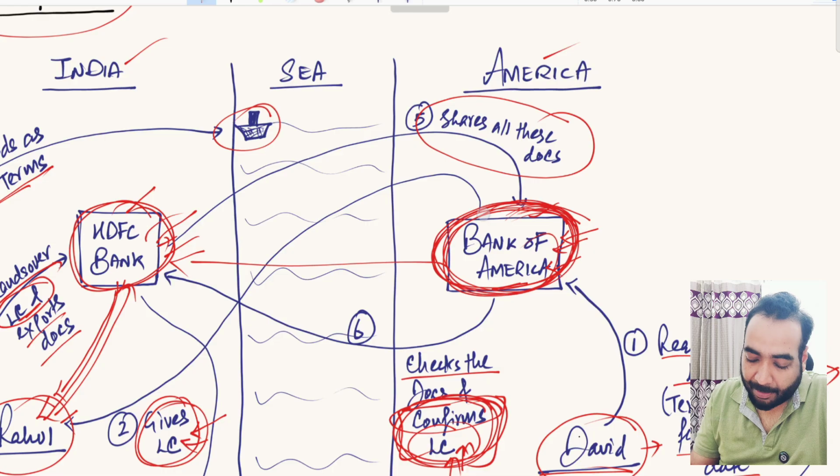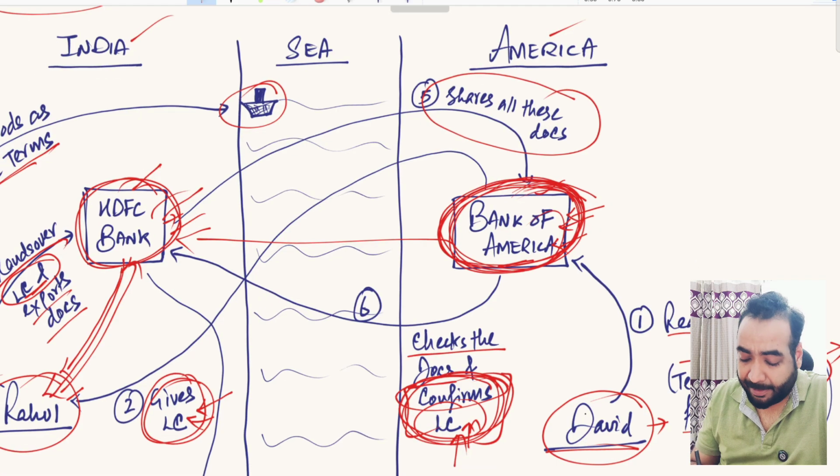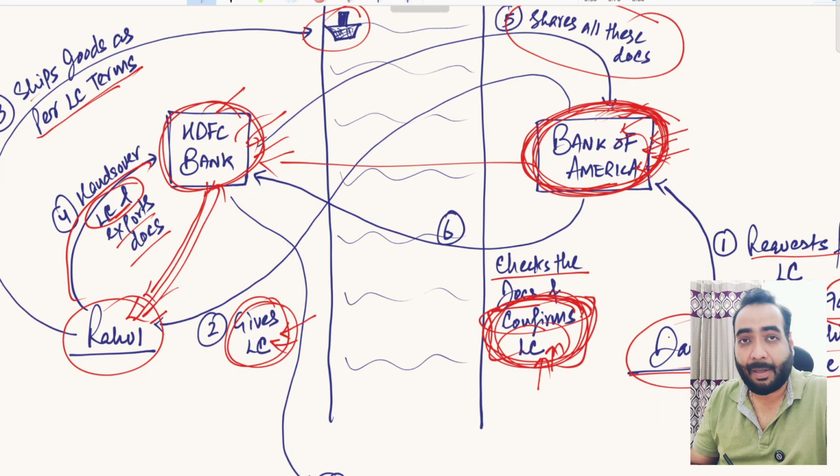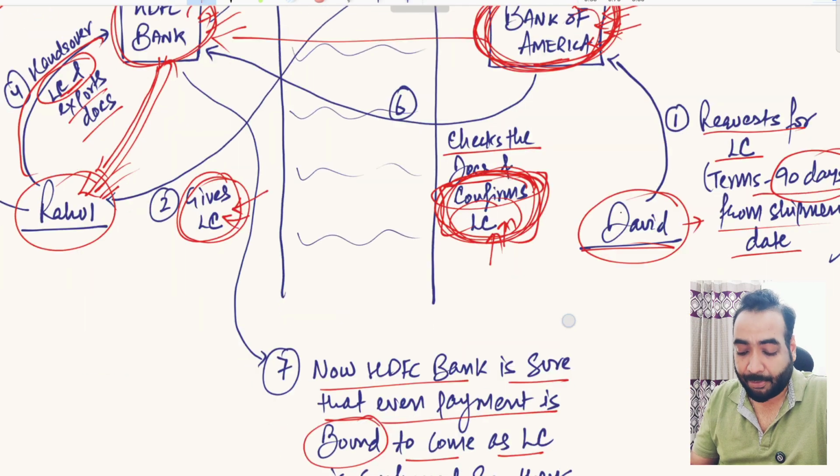The foreign banker, the Bank of America, has given its confirmation on the LC and has accepted the LC, which would mean that Bank of America is saying that all the terms of the LC are now complied with, and since I have issued that LC, I am bound to make the payment to the other party, the beneficiary, to whom the LC was issued.